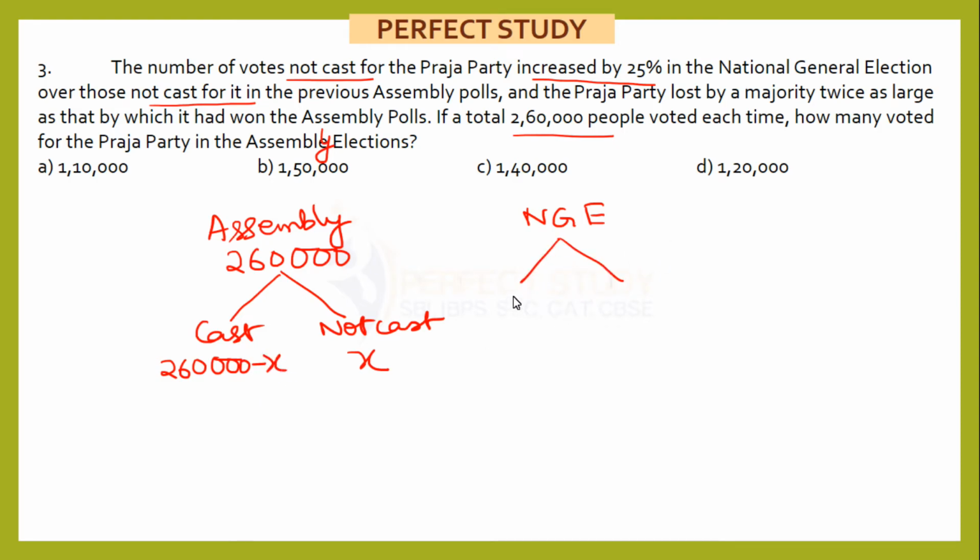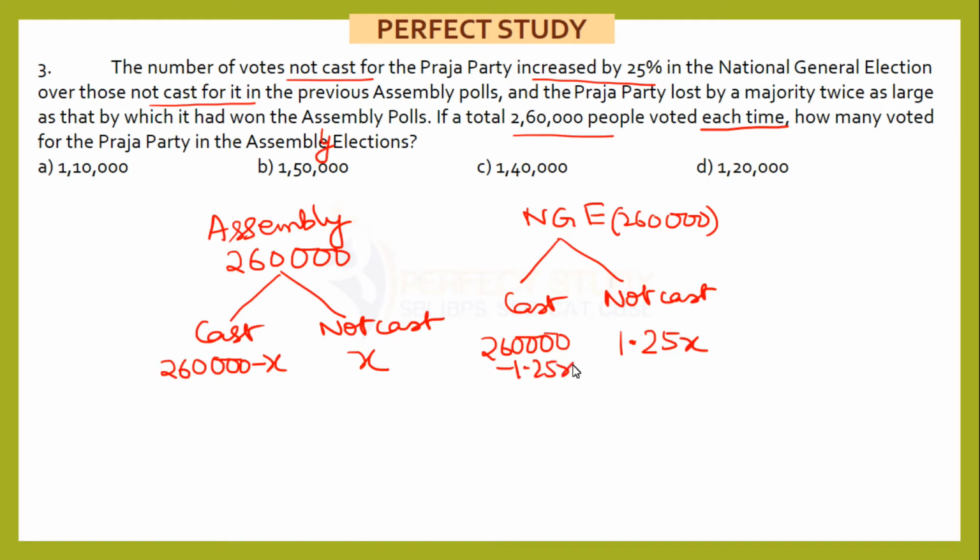Similarly, here also cast and not cast. Now in the assembly, if the not cast value is X, then the not cast votes for the Praja Party in the national general election increased by 25%. So this not cast must be 1.25X. And here also my total votes are the same because the question says a total of 2,60,000 people voted each time. So the total has not changed. Then this cast will be 2,60,000 minus 1.25X.